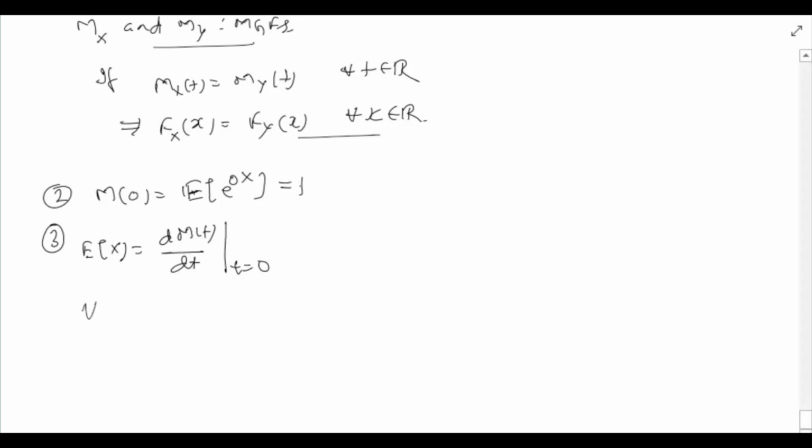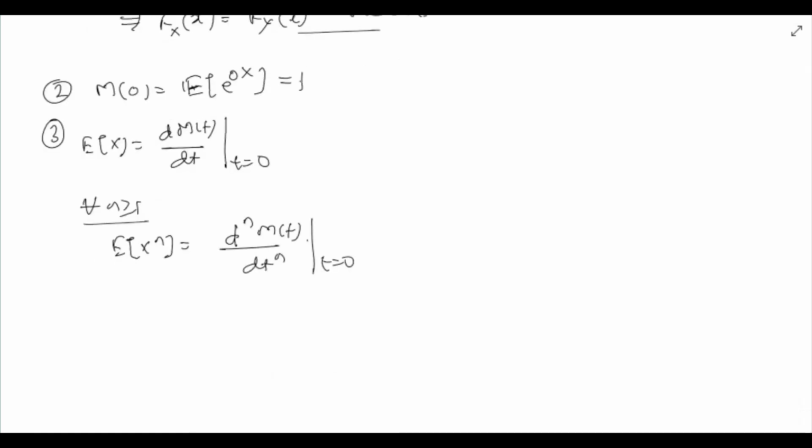In particular, for all n greater than or equal to 1, the nth order moment of random variable X turns out to be equal to the nth derivative of the moment generating function evaluated at t equals 0. So clearly we can compute the second order moment, variance, etc. from the moment generating function.